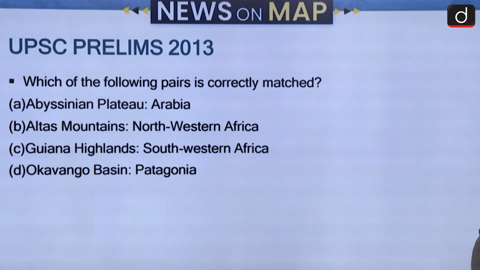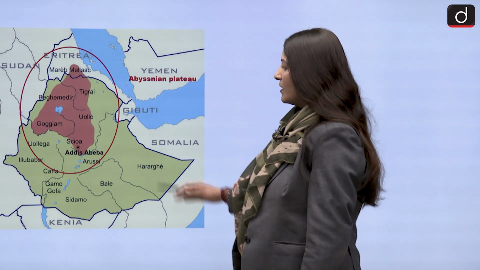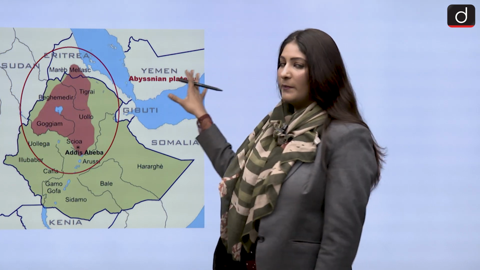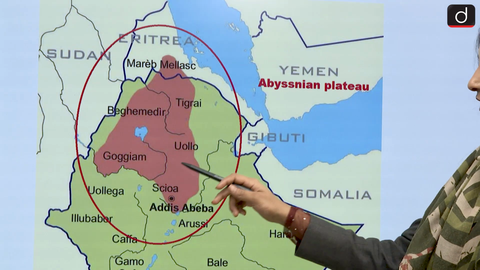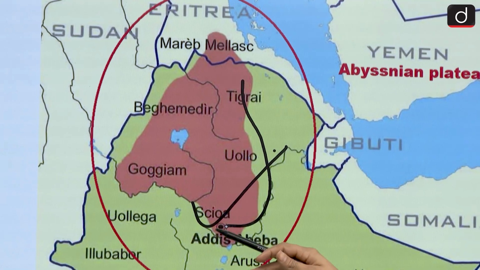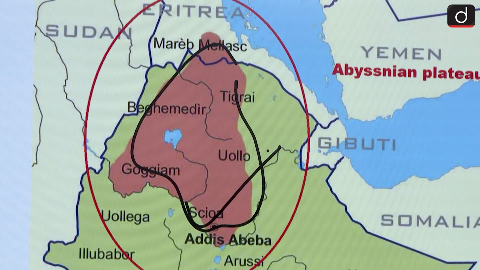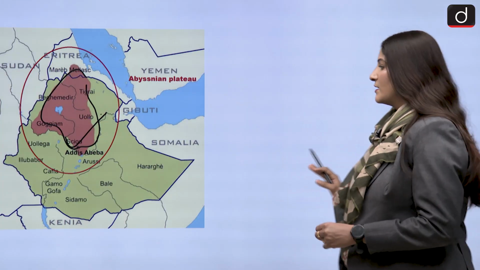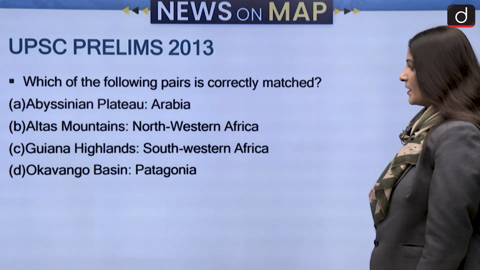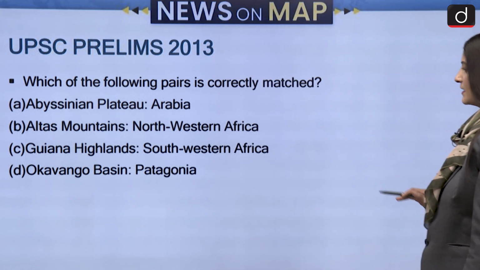So let us see the Abyssinian Plateau. It is not in Arabia. It lies in Ethiopia, that is in the Horn of Africa or Eastern Africa.